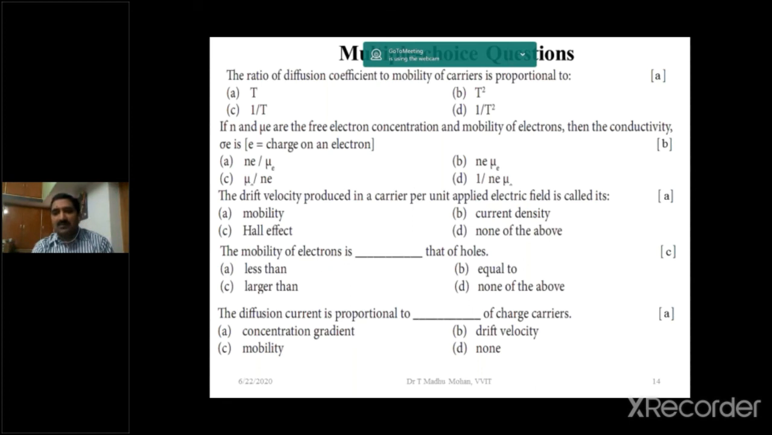The diffusion current is proportional to the concentration gradient of the charge carriers. That is the definition of diffusion current. The diffusion current is directly proportional to the concentration gradient, that is dN by dx, the variation of charge carriers along the x direction. If the Hall coefficient is negative, then the semiconductor is n type. If the Hall coefficient is positive, it is p type.